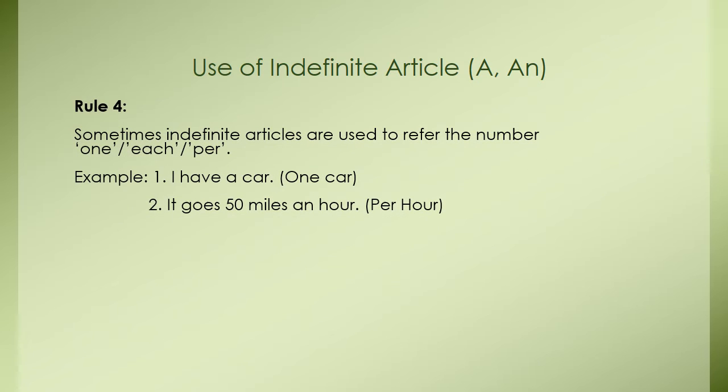Rule number 4. Sometimes indefinite articles are used to refer to the number one, each or per. For example, I have a car. That means I have one car. It goes 50 miles an hour. That means it goes 50 miles per hour.